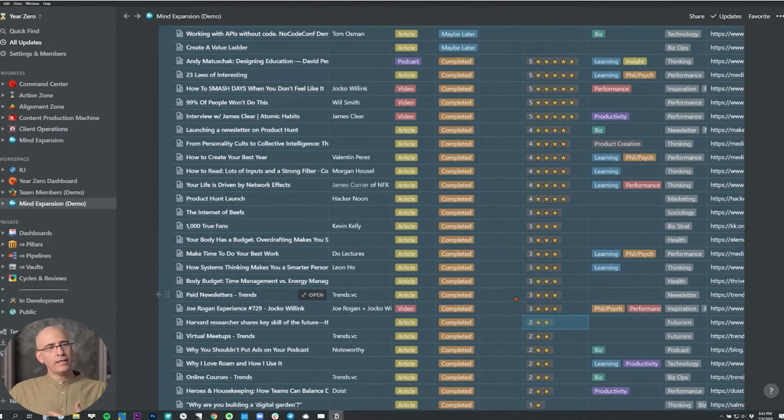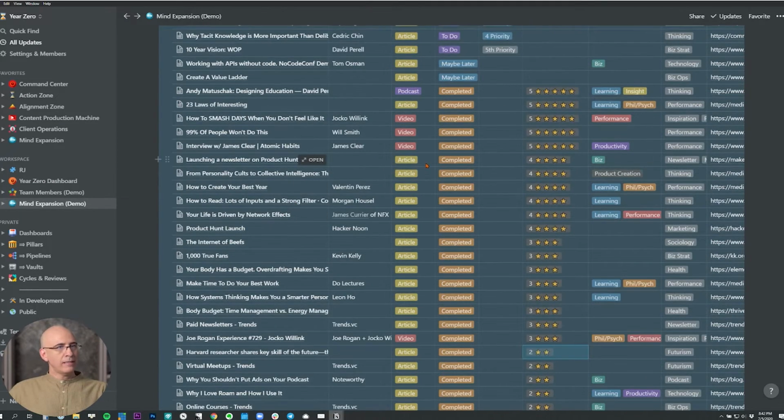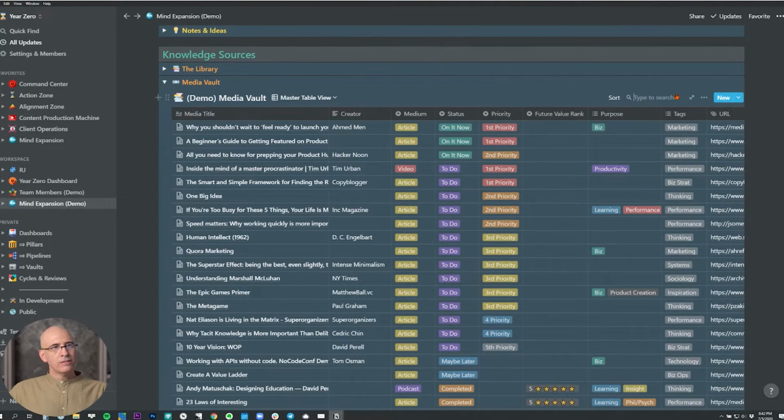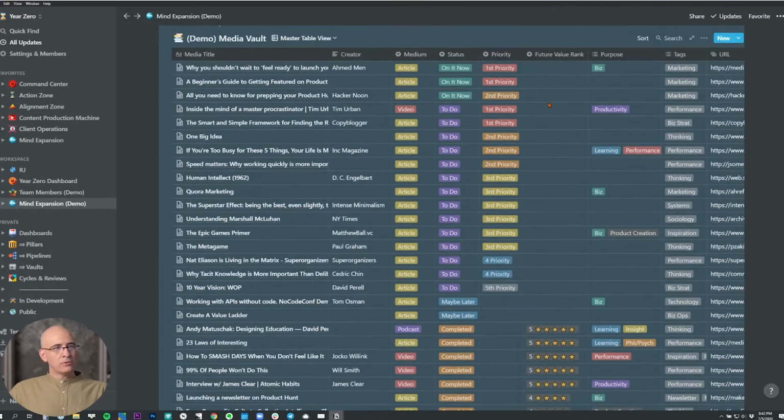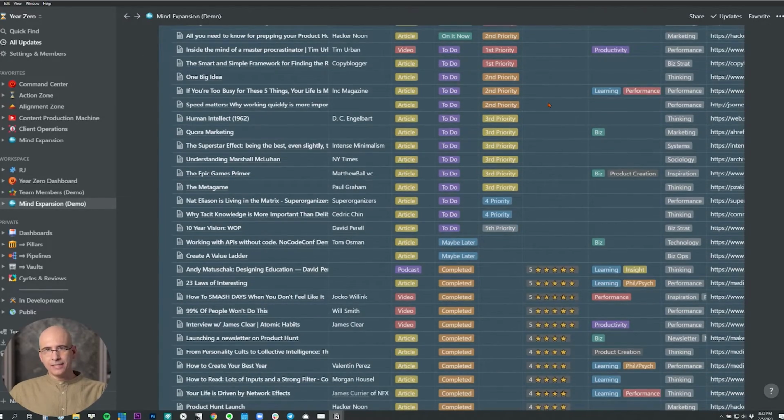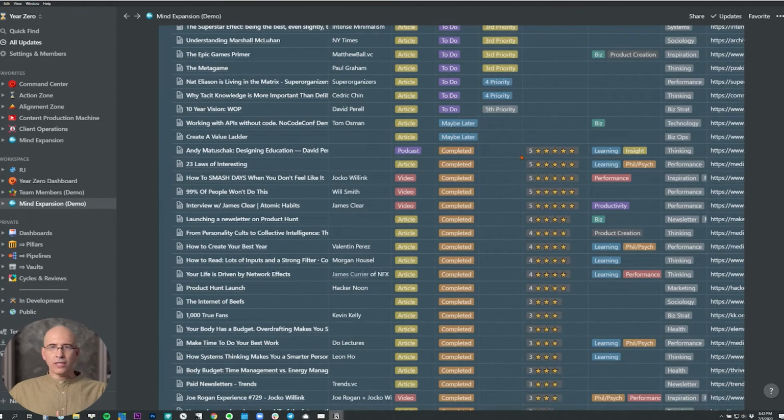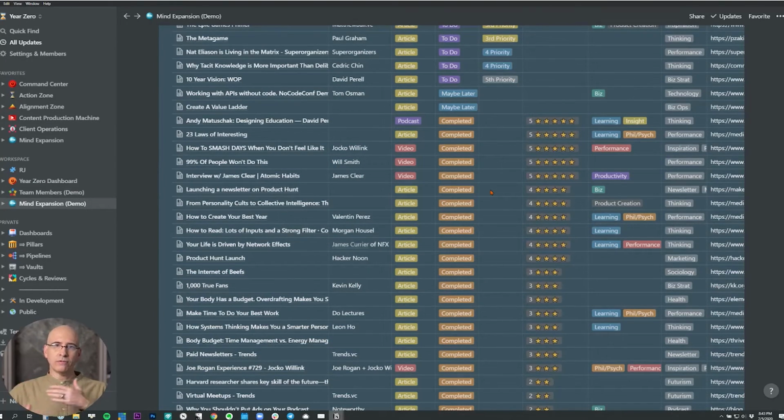So once we get into the completeds, they will all be organized by this future value rank. It's just one way to try to help me cut through the clutter and get to the thing that's most valuable. Most likely, I'm just going to be going into the search right here. The search is great in Notion, and that's how I'm going to find it. Or I'm going to perhaps sort it by the date last edited, which means the date that that record was last touched, and therefore sort of a chronological sequence, just so I can find it quickly. But usually I can find it by search, or in all likelihood, it's going to be attached to one of the Knowledge Lab items, and there'll be a direct link to the Knowledge Lab. So we'll go deeper into the Knowledge Lab, but two videos ago I showed you how the Knowledge Lab works on sort of a summary level.